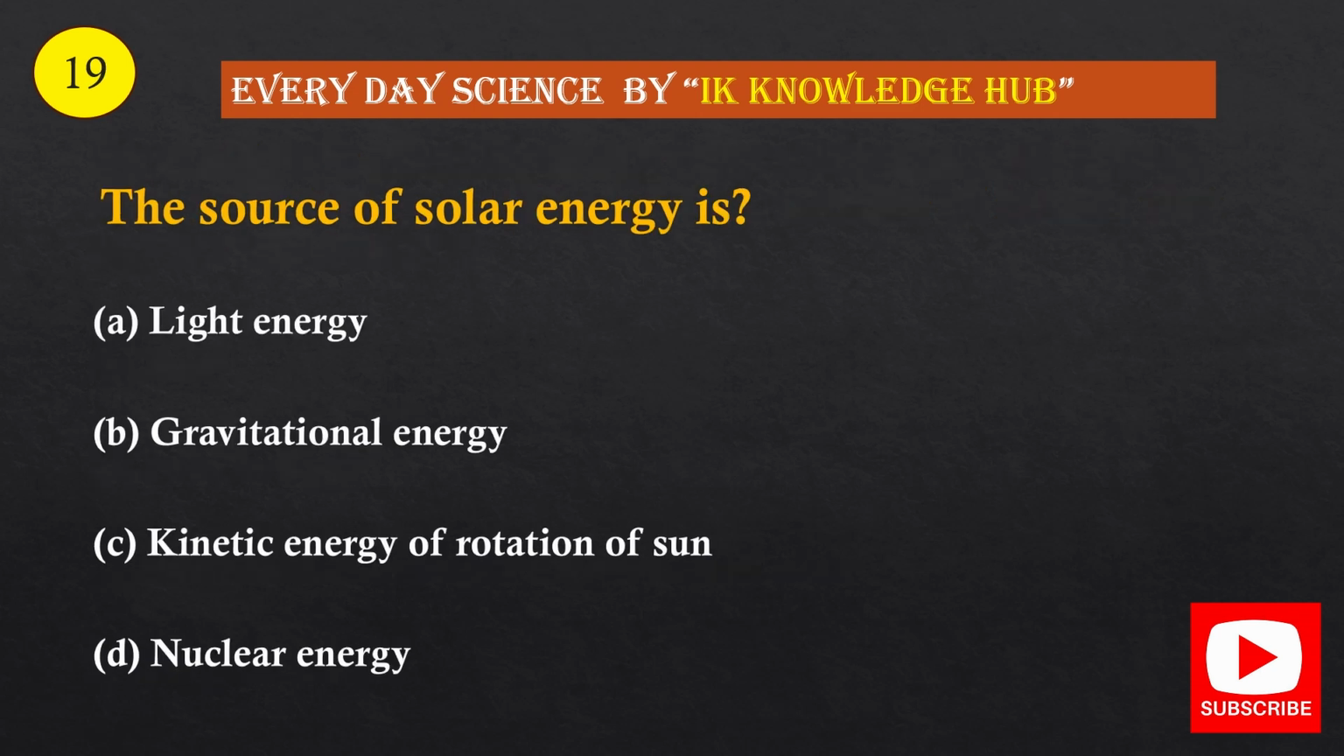Question number 19. The source of solar energy is option A, light energy, option B, gravitational energy, option C, kinetic energy of rotation of sun, option D, nuclear energy. And the correct option is option D, nuclear energy.